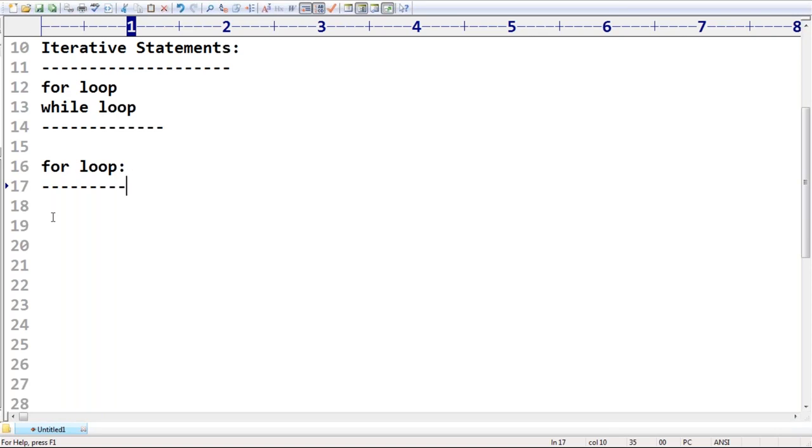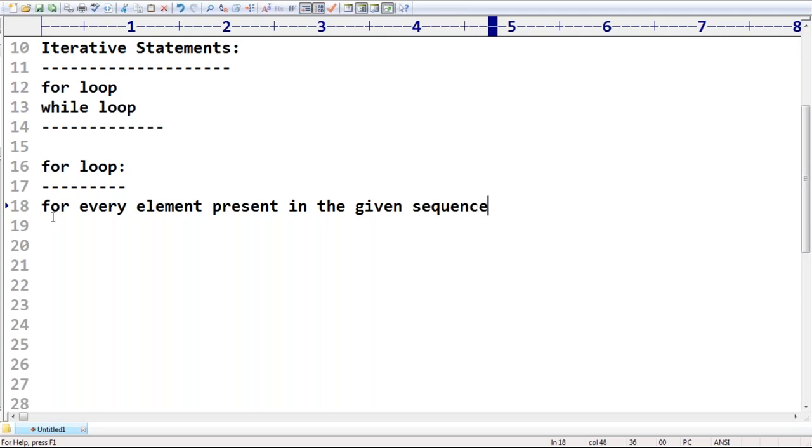But Python's for loop is for every element present in the given sequence, if you want to perform any activity.